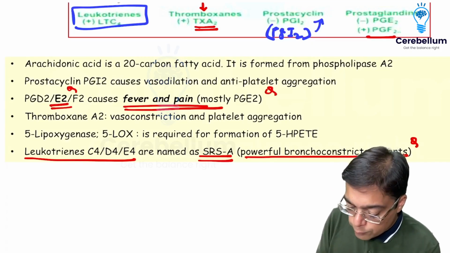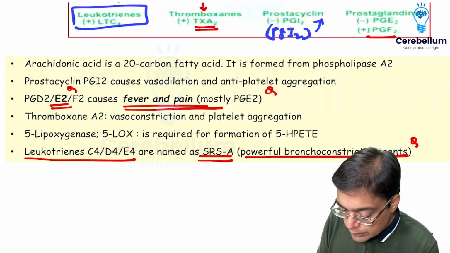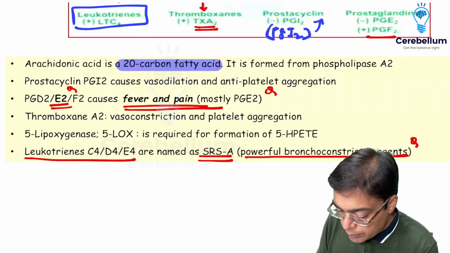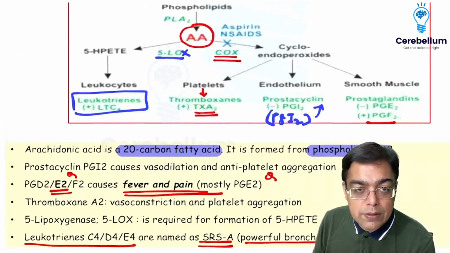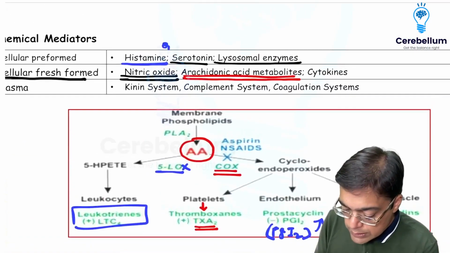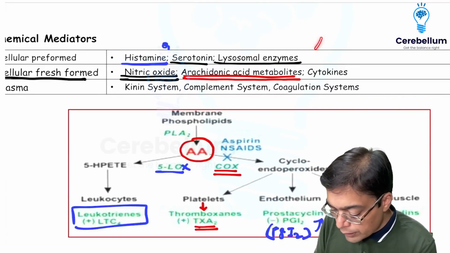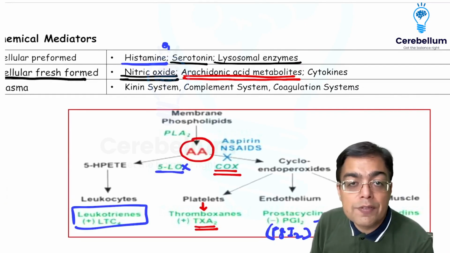Of course, we cannot afford to forget the biochemistry question, an easy one, that arachidonic acid is an example of a 20 carbon fatty acid, which is going to be an example of an essential fatty acid, right? So those are the questions which have been asked in the exam with regards to arachidonic acid metabolites. I may remind you that you have certain examples of drugs.